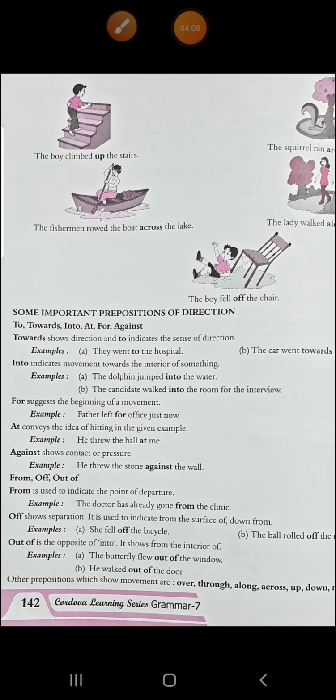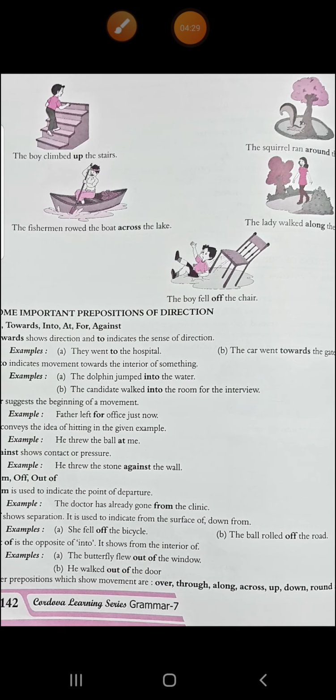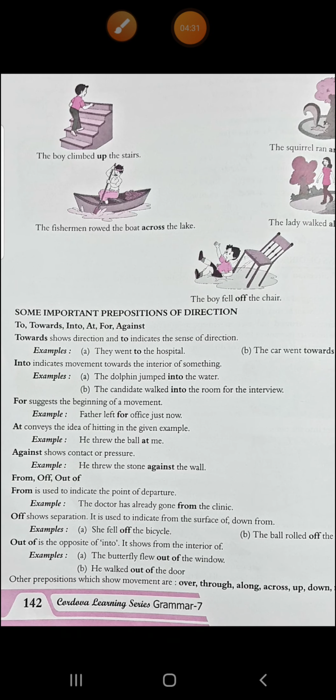Then from, of, out of. From is used to indicate the point of departure. From at what point you are leaving somewhere. Like the doctor has already gone from the clinic. He has departed. Now he is not there. Then off shows separation. It is used to indicate from the surface of, down from. Like she fell off the bicycle. Fell off. The ball rolled off the road. It is showing separation. Like you can see the above example. The boy fell off the chair.